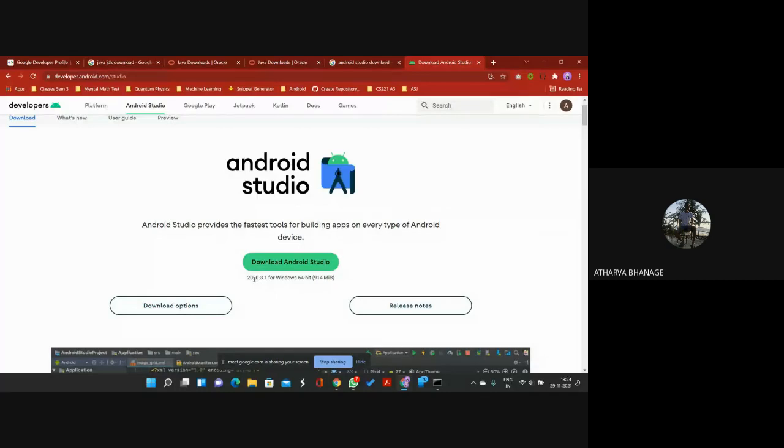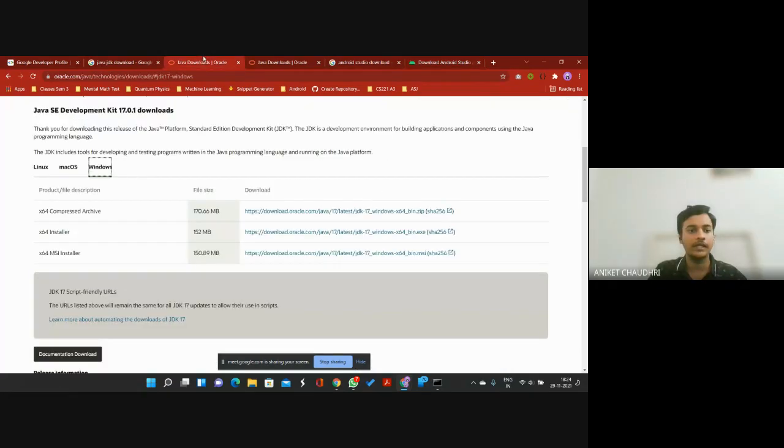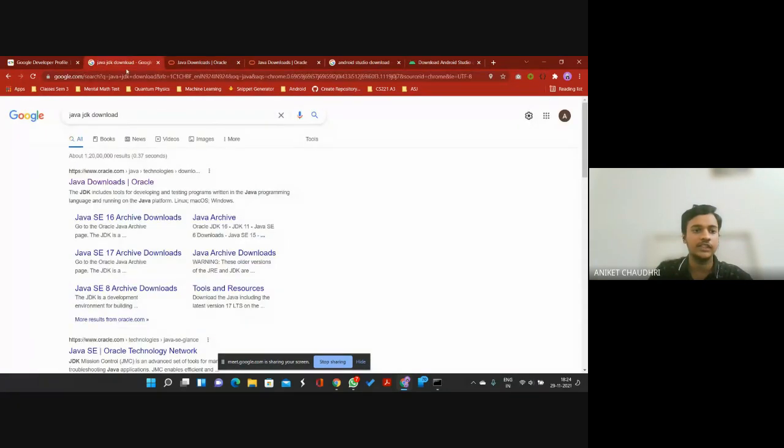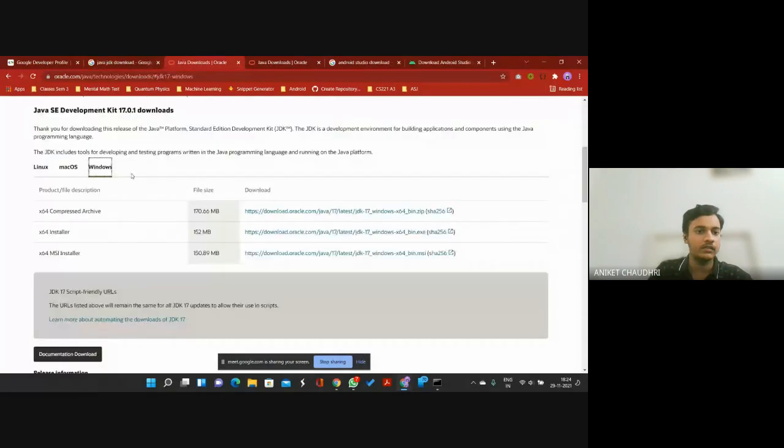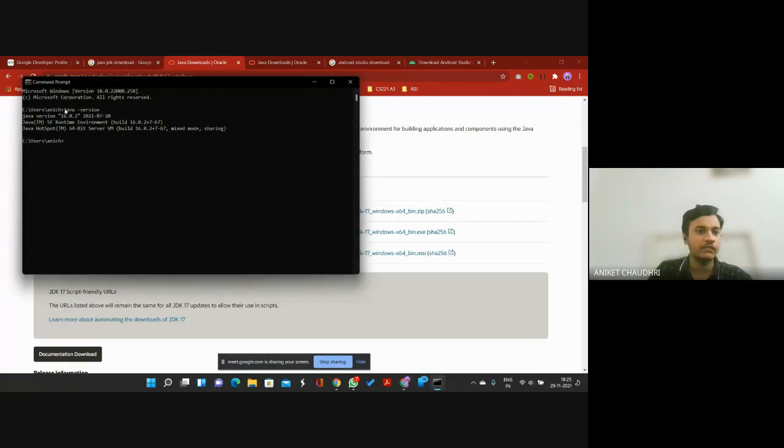Aniket, one of the students, is telling you to repeat the end process. Sorry, which process? The ending part. Just repeat that once. Okay, so install the Java, go to this Java JDK download, and then choose your operating system and install the executable file. And after this file is downloaded, install the Java using on-screen instructions. Then when Java is installed, go to your command prompt and check if Java is installed or not.